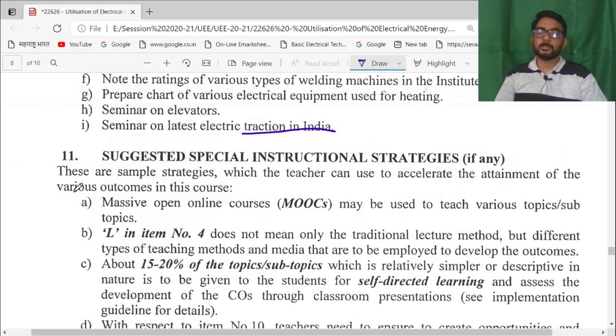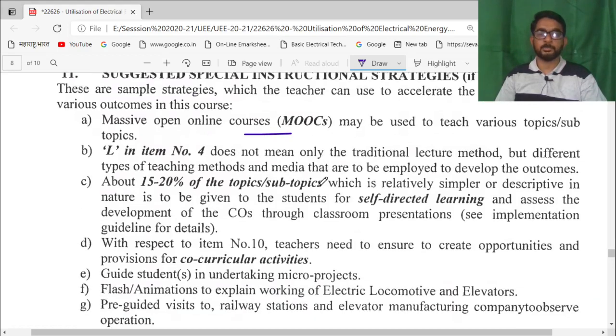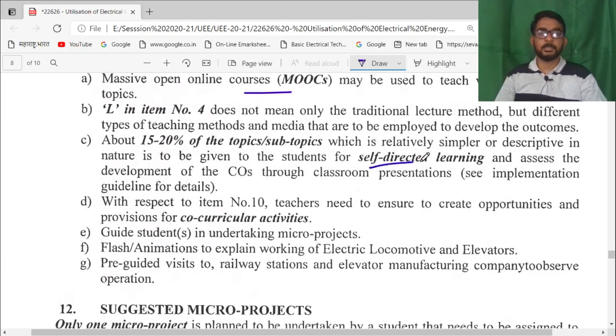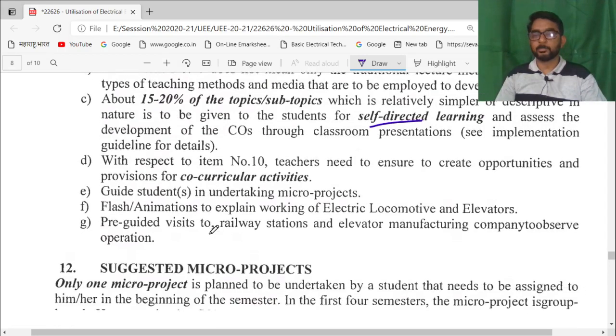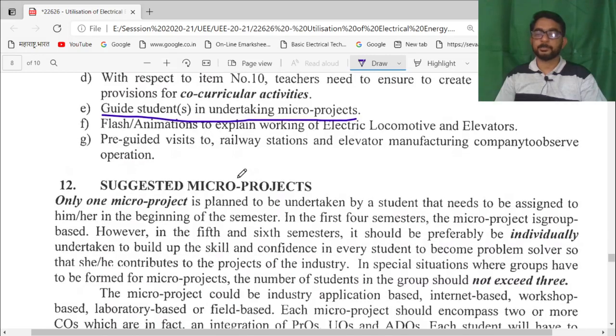So in combination with this course, student can also do a massive open online course, that is MOOCs. These are the self-directed learning system, and they can take some micro projects according to the syllabus.